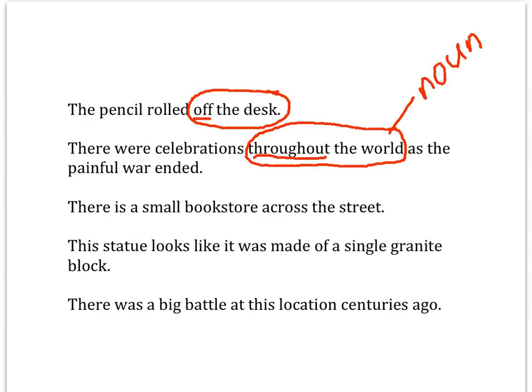There is a small bookstore across the street. In order to find the relationship of the direction, you can see across tells where it's at, and you say across what? Across the street to find the whole prepositional phrase.